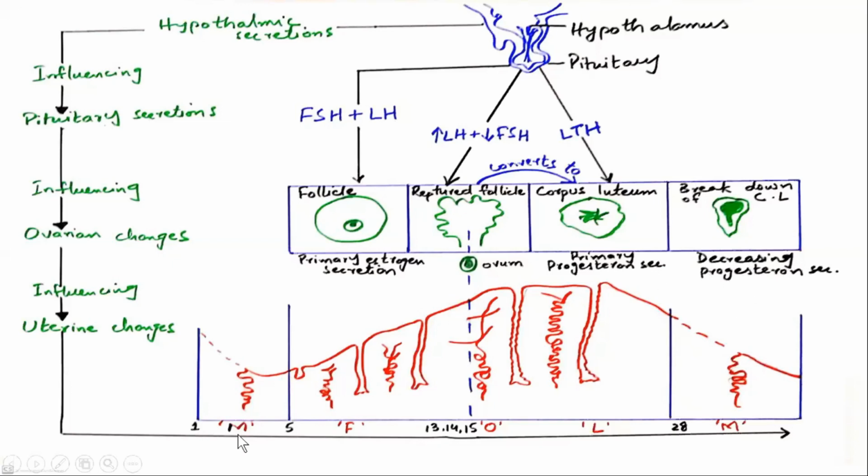So here are the days, the phases, and what is happening in the ovary and in the uterus. You can study from this diagram. Let me tell you another important thing: the hypothalamic secretions influence the pituitary secretion, which ultimately influences the ovarian changes right here in the ovary. And these ovarian changes are influencing the uterine changes which are occurring in the uterus. Thank you.